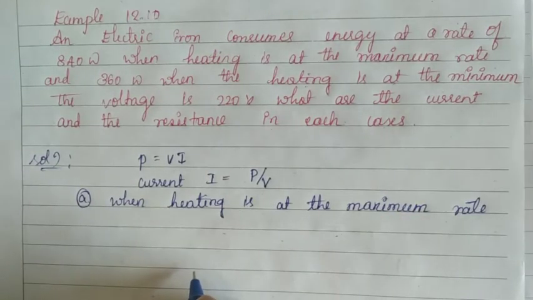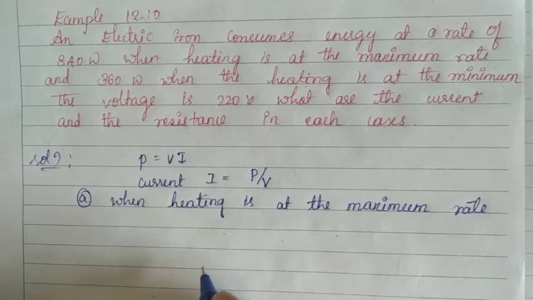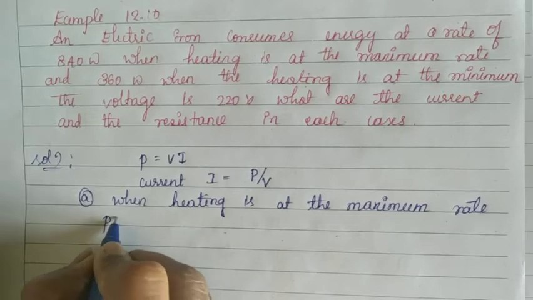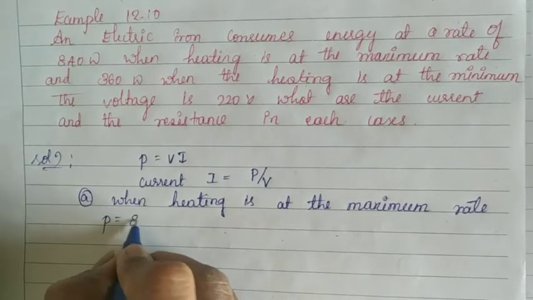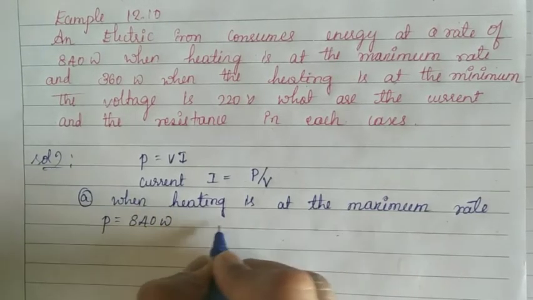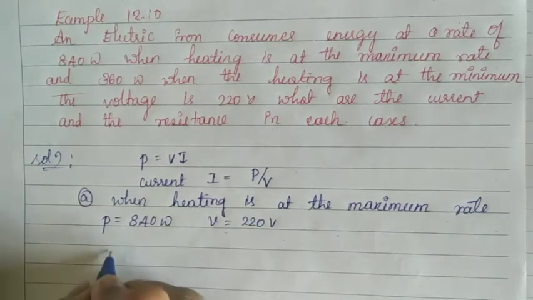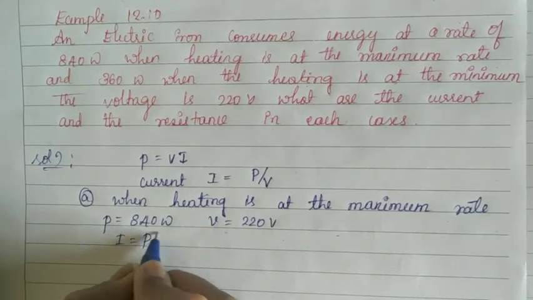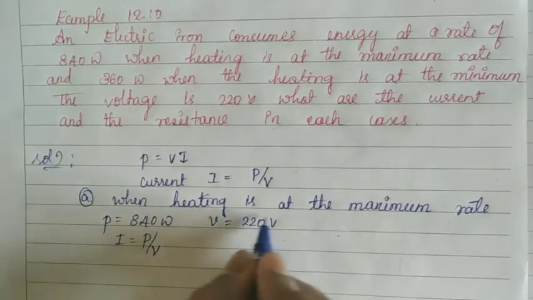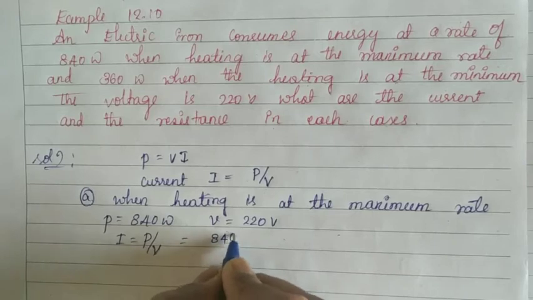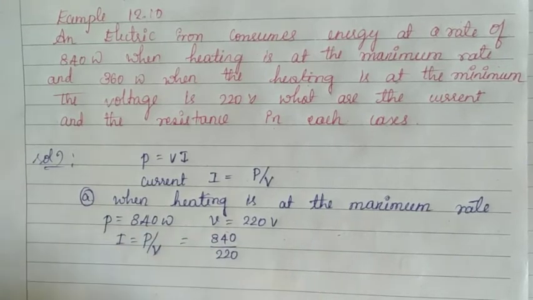Now the power at the maximum rate is 840 watt and the voltage is 220 volts. Current is equal to P by V. Now substitute these two values: I is equal to 840 by 220.